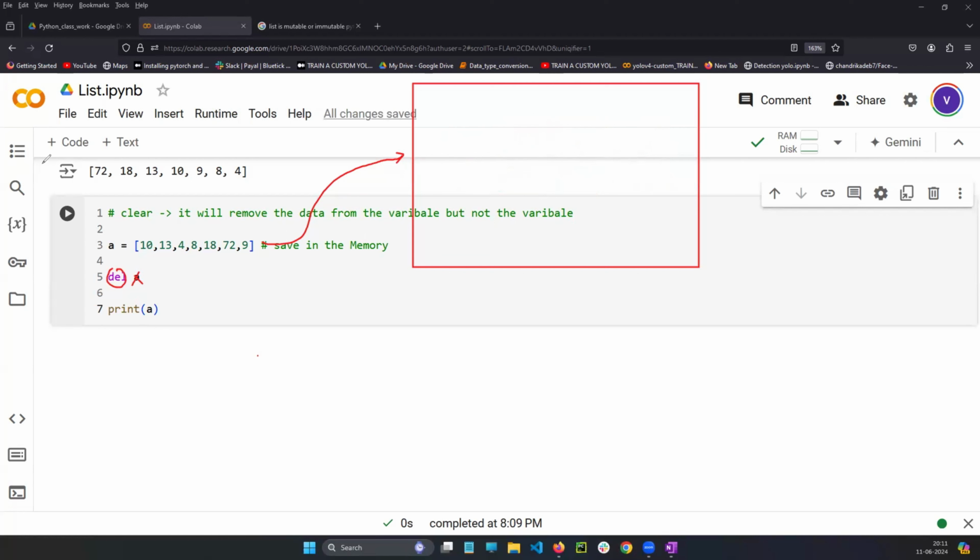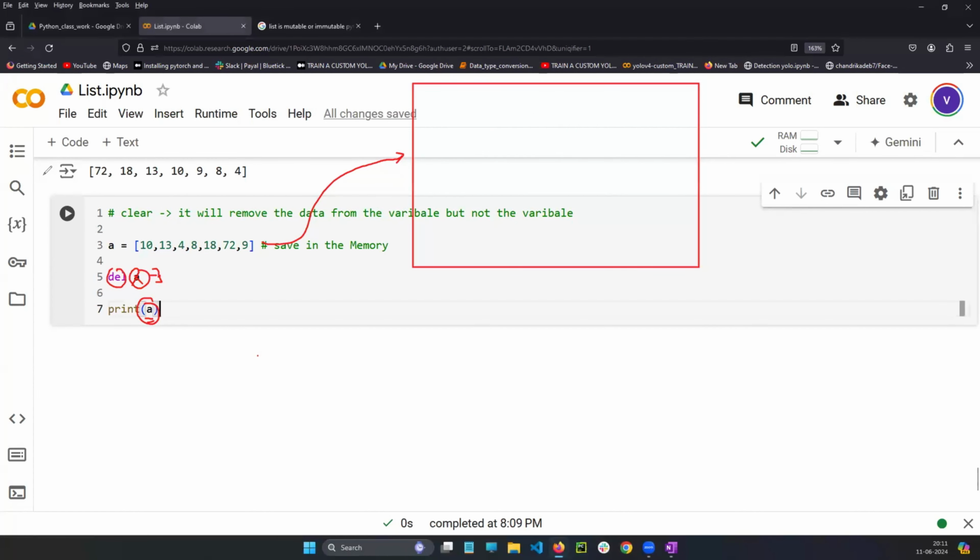Now again, if you are calling A, will it come? Though it is there in the memory to print in front of you. First line saved in the memory. Second line you have deleted from the memory. Then again you are calling A. Is A there in the memory? A is not there in the memory because in the second line you deleted.